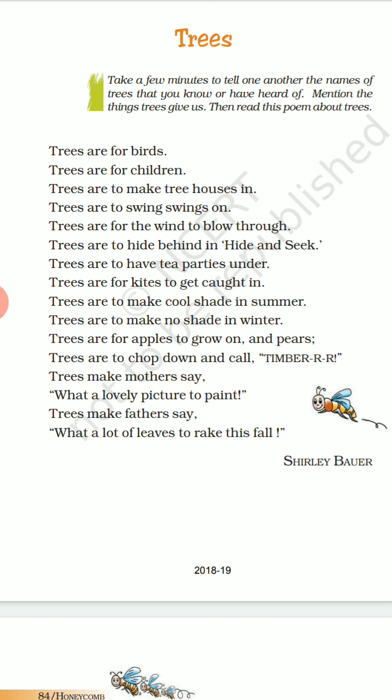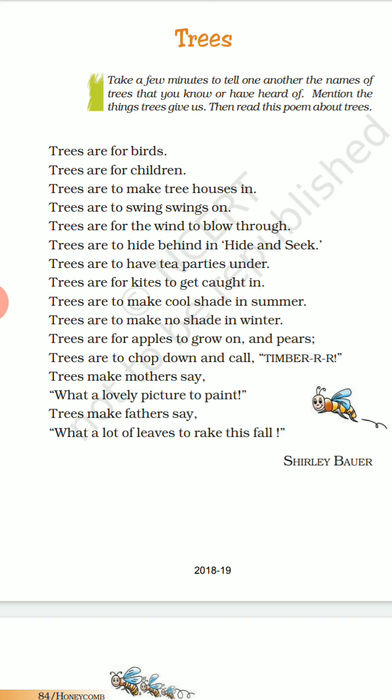Trees make mothers say, what a lovely picture to paint. Whenever the mothers look at the trees, they are so attracted that they utter this expression, what a lovely picture to paint, which means the trees are so beautiful that she would love to draw, or she would love to paint a lovely picture of the trees.